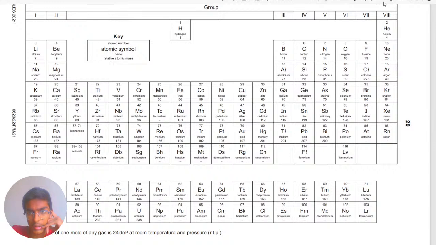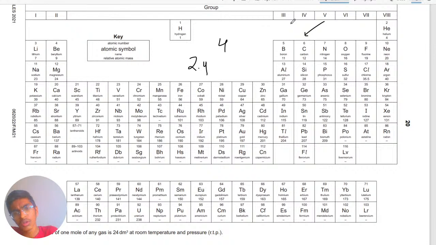Carbon is in group 4, right here. Group 1, 2, 3, 4. Therefore, it will need how many electrons? The electronic configuration is 2, 4. Sorry, 2, 4, yeah, it's the electronic configuration. So it'll need to lose 2. Yeah.